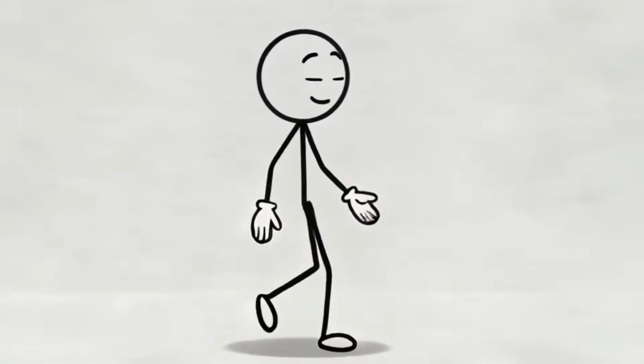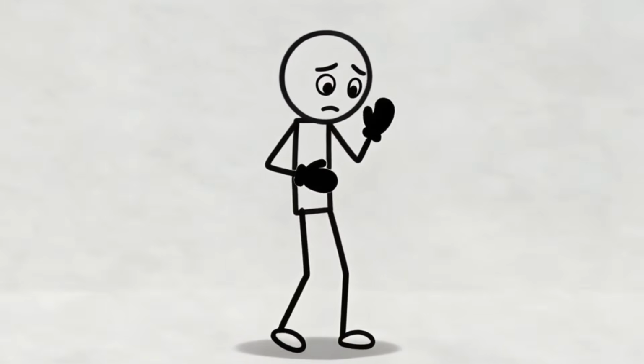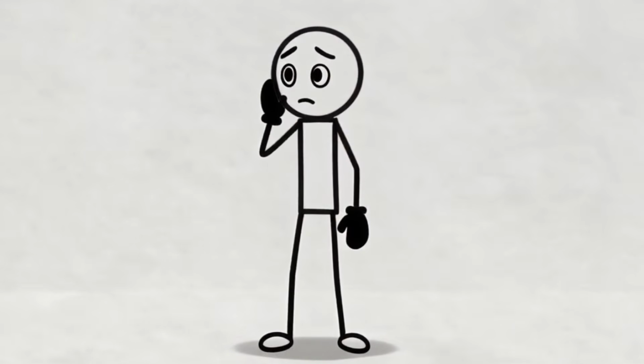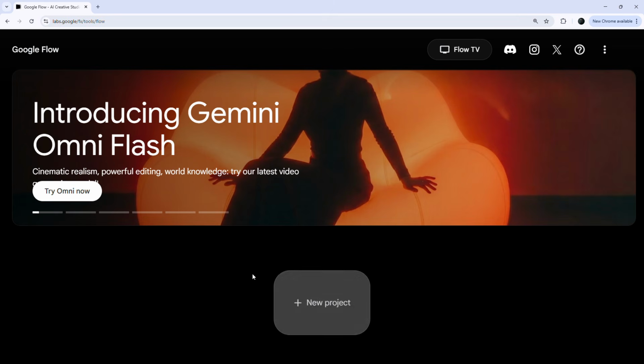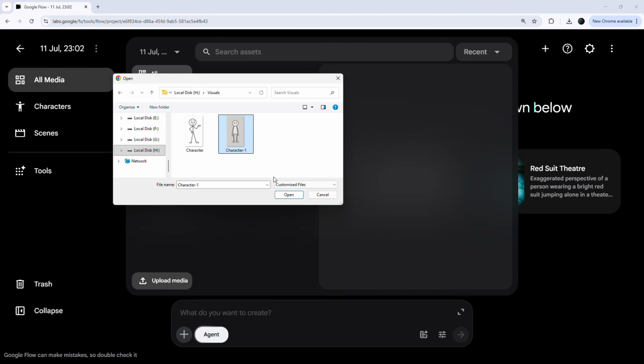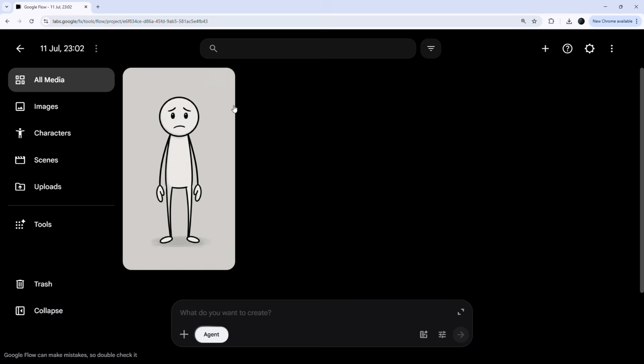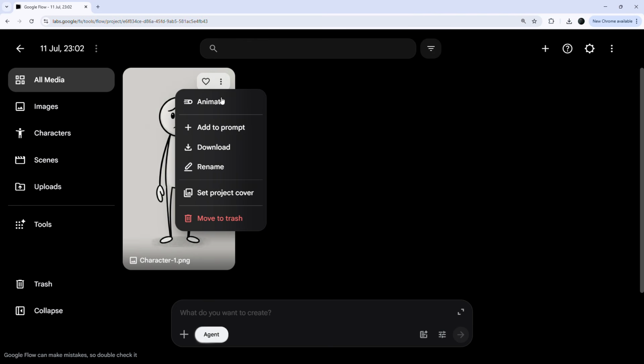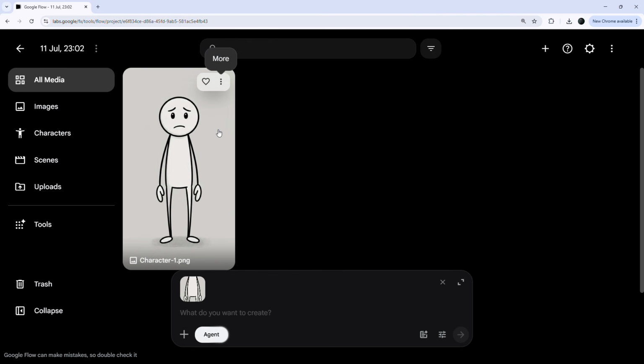There's one mistake that ruins most AI Stickman videos. The character changes from scene to scene. Here's how to stop that. Open Google Flow and create a new project. Click this plus icon and upload your Stickman character. Once it finishes uploading, click on the 3 dots and select Add to Prompt. This tells Google Flow to use the same character throughout the entire video. That simple step keeps everything looking consistent.